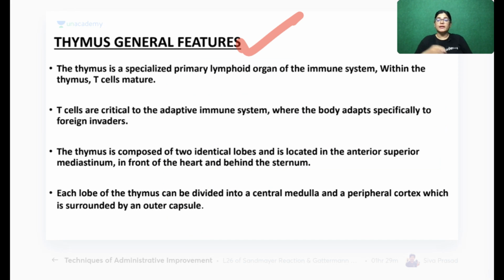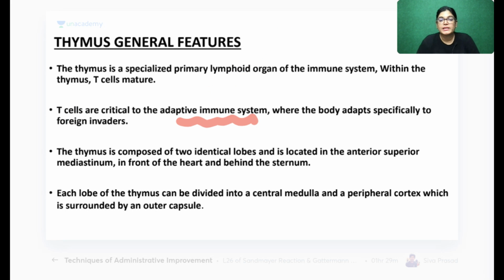Before starting the topic, I want to give a slight introduction: what is the thymus gland? The area lying between the right lung and the left lung is called the mediastinum, and the thymus gland lies in the superior anterior part of the mediastinum. It is a bilobed structure with two lobes. The thymus gland is a primary lymphoid organ, and one of the most important points is that it contains only one category of lymphocyte. What is the name? It contains T lymphocytes.